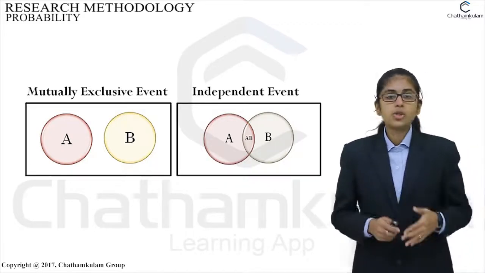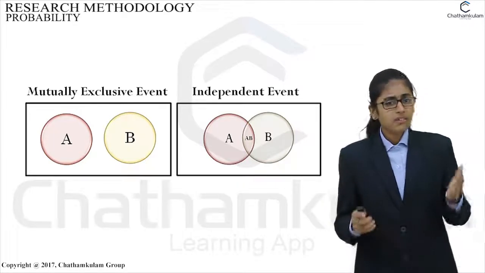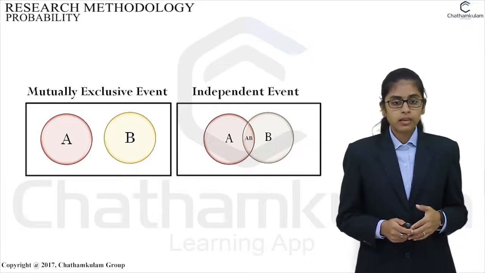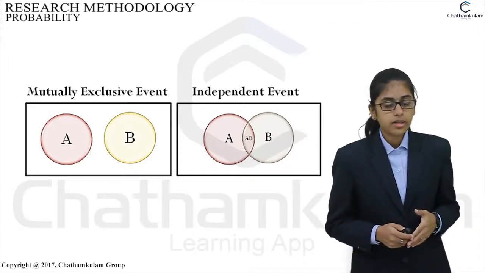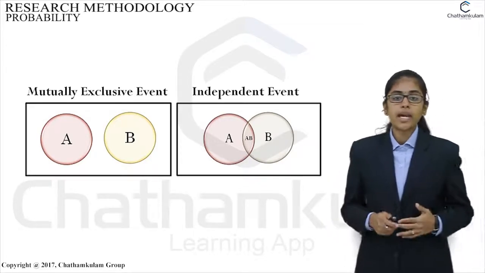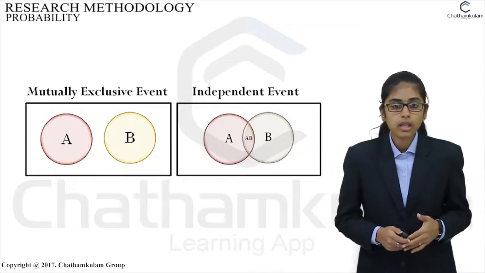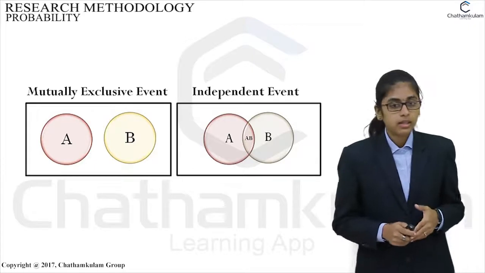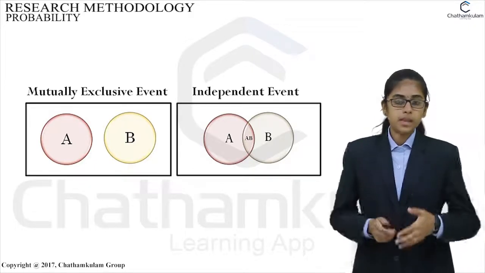Then independent events. A and B are two independent events if the occurrence of A does not influence the occurrence of B. In the case of tossing an unbiased coin twice, the occurrence of head in the first toss does not influence the occurrence of head or tail in the second toss. Hence, these two events are called independent events.